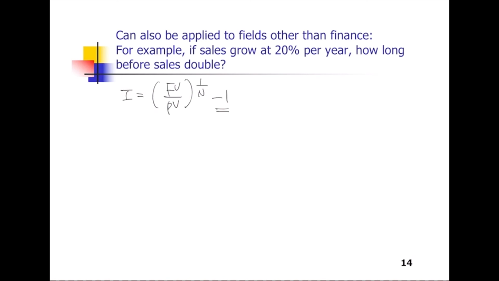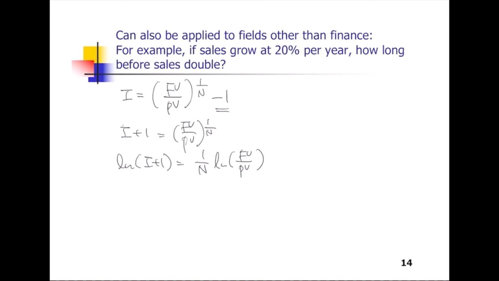And this term moves to the left hand side. And take a log.